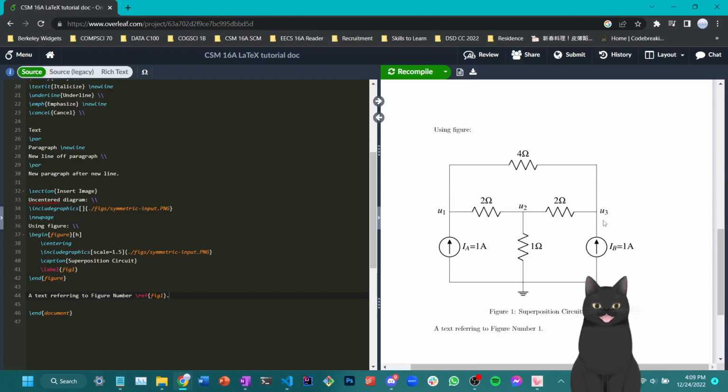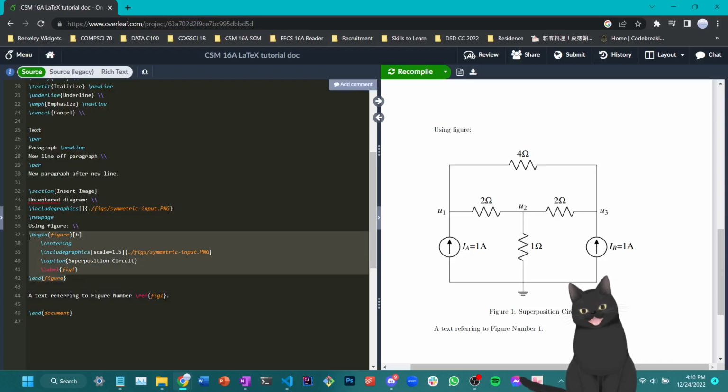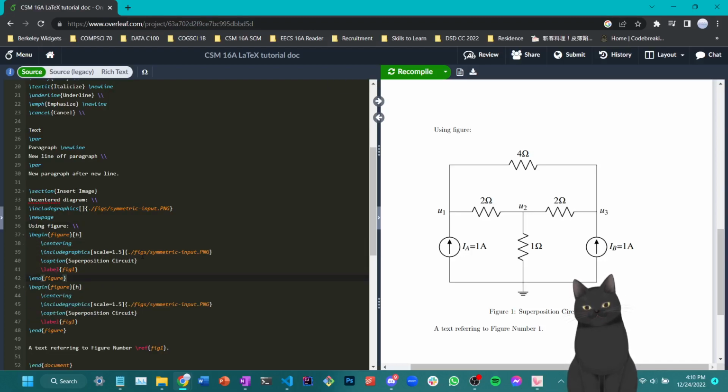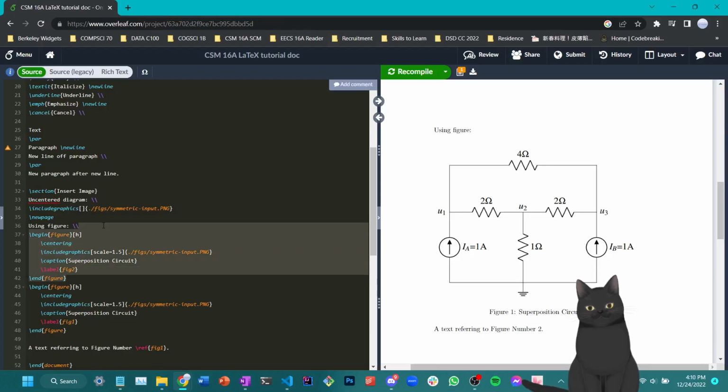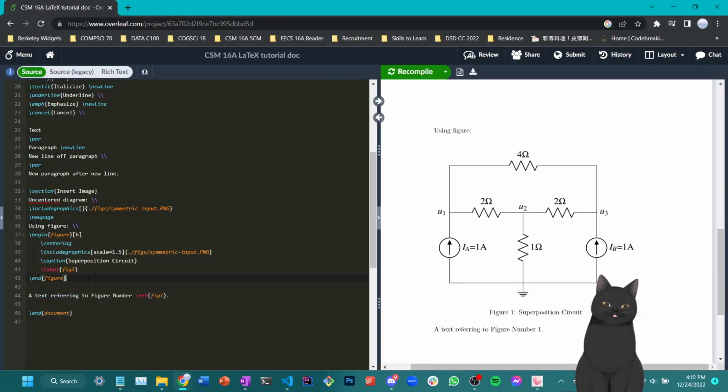Okay, let's see what happens here. First of all, you do see that this entire thing becomes larger. This is not centered because the picture itself is left aligned. You can see figure 1, the caption, showing here. The label doesn't show, but you can see that the reference here corresponds to the number 1, which is the number of the figure. Now let's see how this changes when we post a new figure here. As you can see, now it refers to figure number 2, which is because this figure that's labeled fig1 is in fact the second figure of our document. Alright, let's go back to the original so that it's not so confusing.